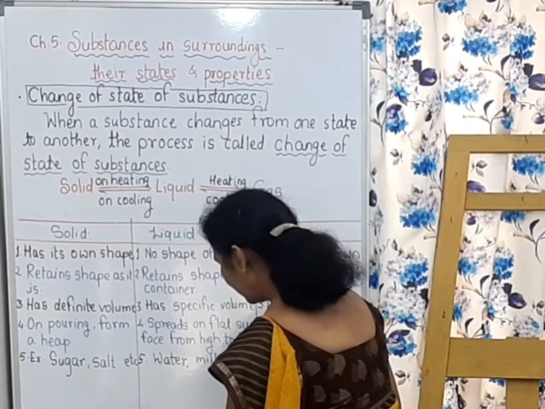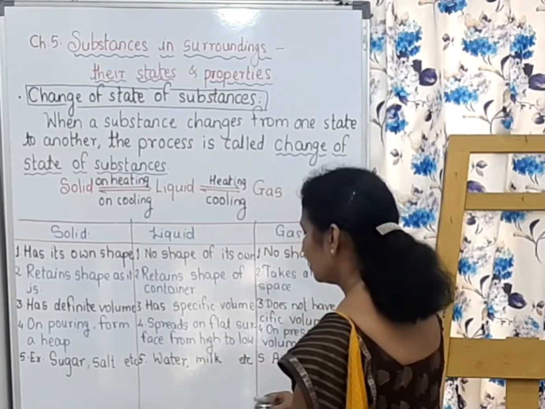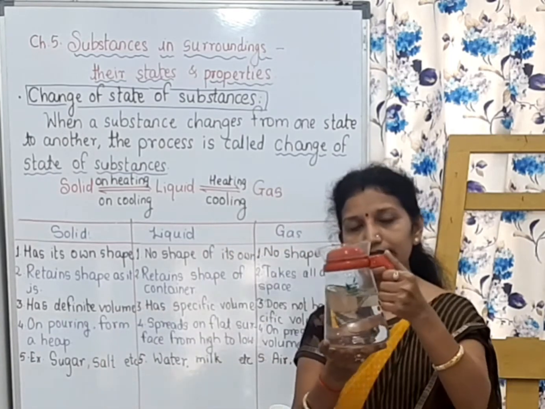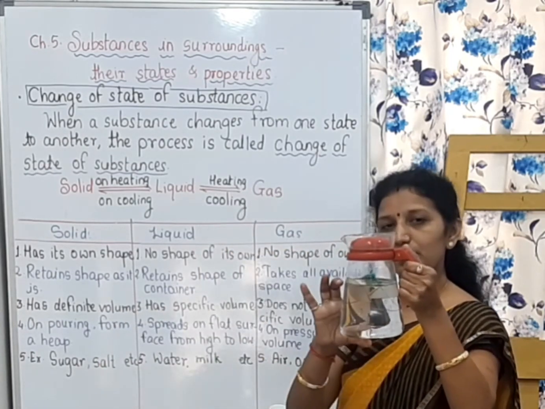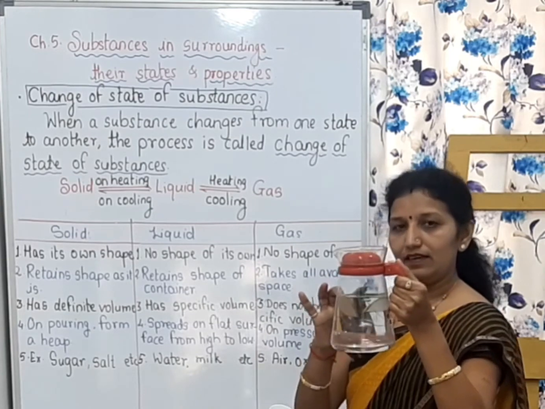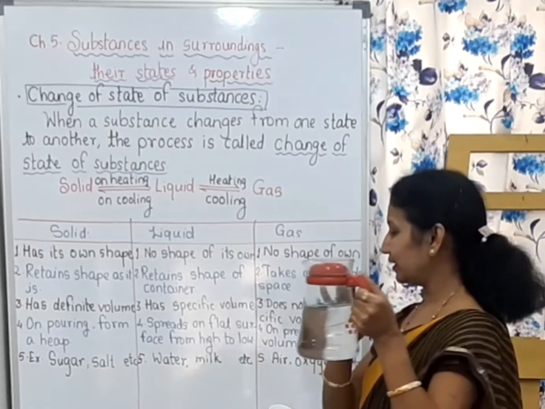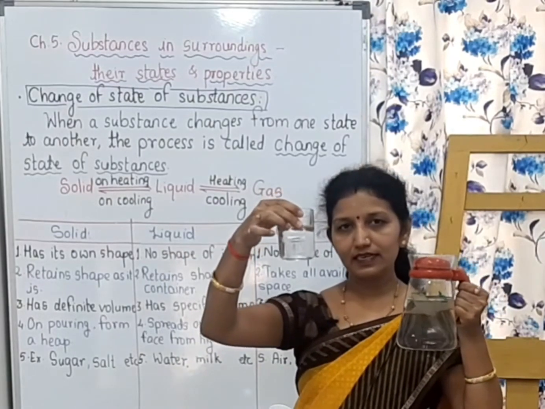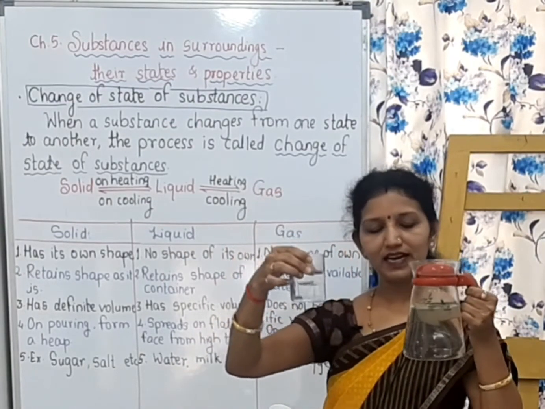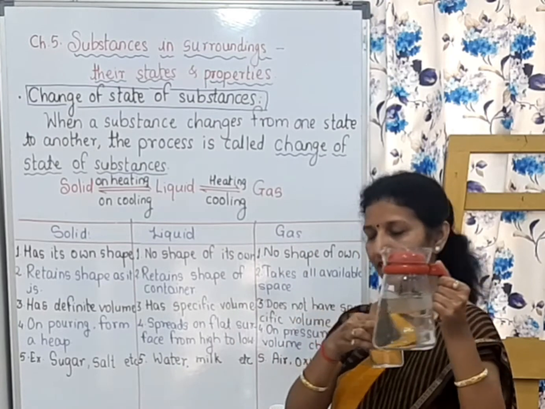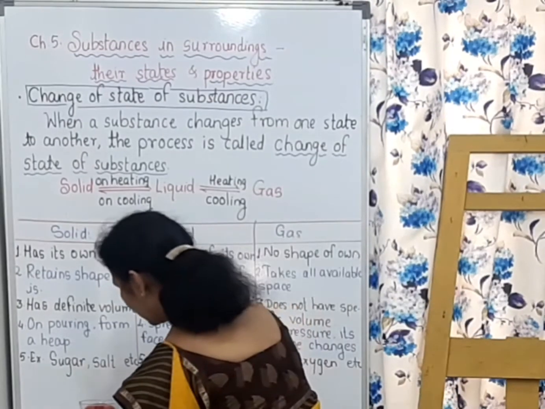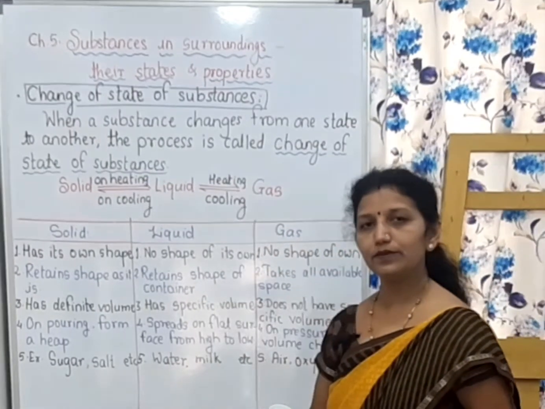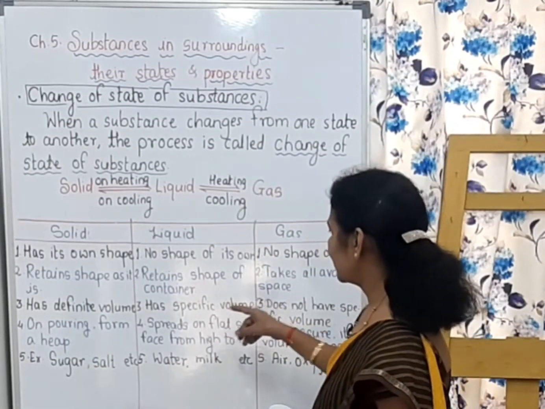And when liquid is taken into a container, it acquires the shape of the container. For example, if liquid is in this glass, it will acquire the shape of the glass. In this way, every container will give its shape to the liquid.